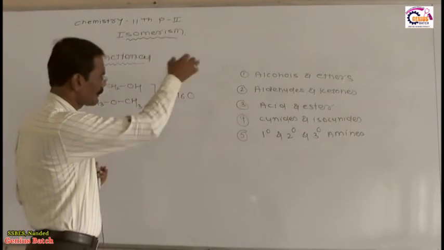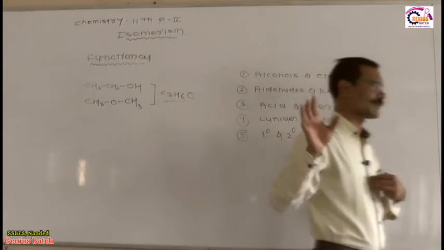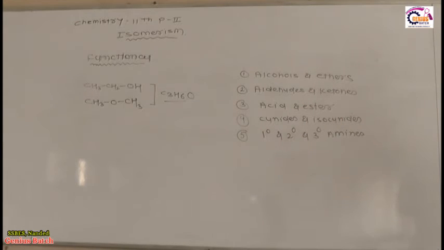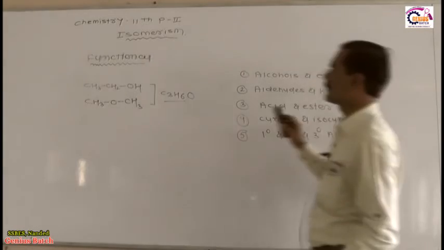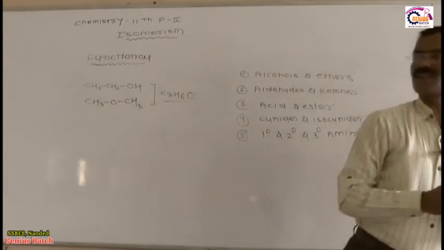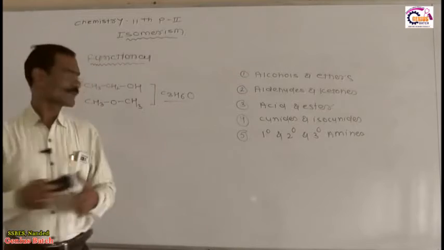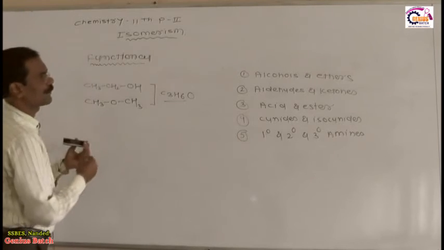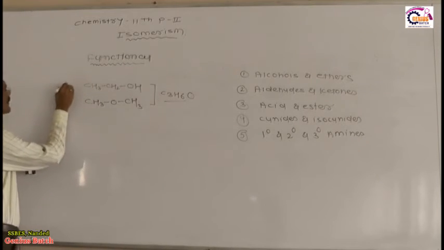I will give you an example of each functional group. See toward the board, an example of each functional group. You know all these phenomena, aldehydes and ketones, we have discussed very systematically by considering the functional isomer. And I will give you an example of each functional group. See, now this is what? This is alcohol and ether. What about aldehydes and ketones? Suppose this is the first example.